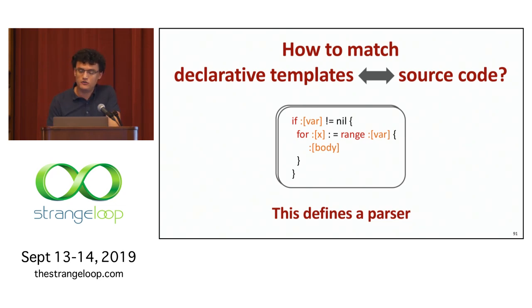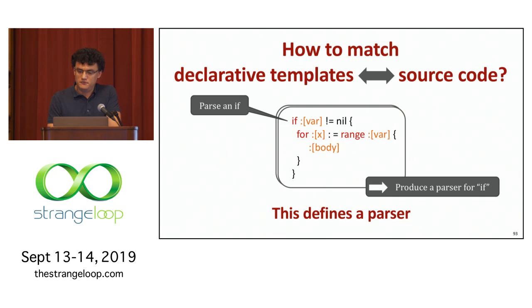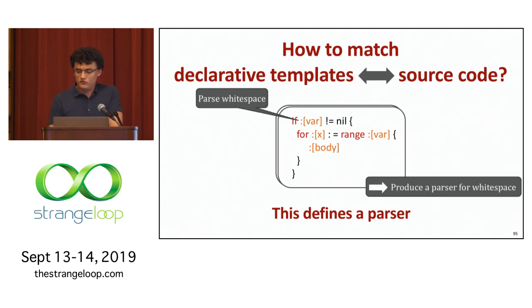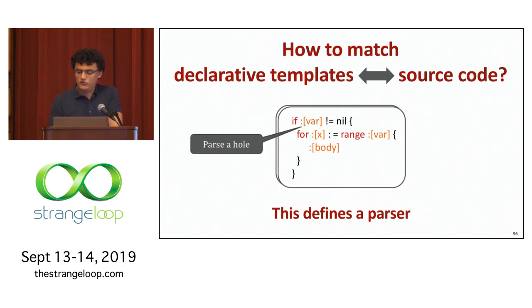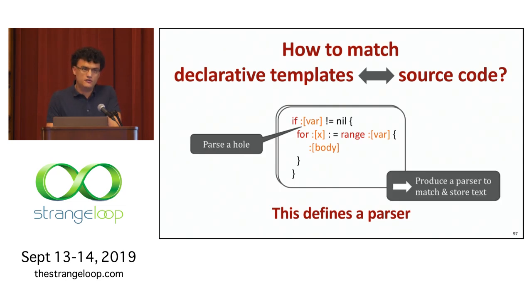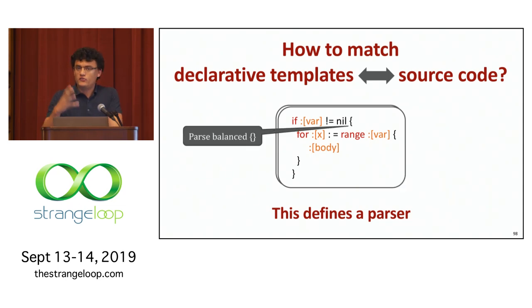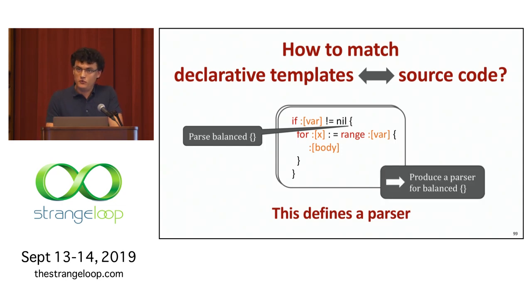what happens underneath the hood is, as we parse this template, we see, oh, there's an if. If we parse an if, we produce a parser for an if. If we parse some white space, we produce a parser for some white space. Identify this whole, produce a parser that matches and stores text according to what that whole respects. So maybe alphanumeric characters, maybe everything up to this not equals nil. When we parse braces, they should be balanced, and we produce a parser for balanced braces and do that recursively.